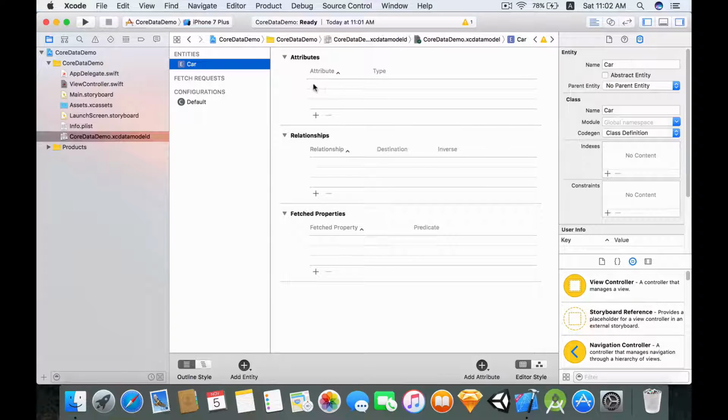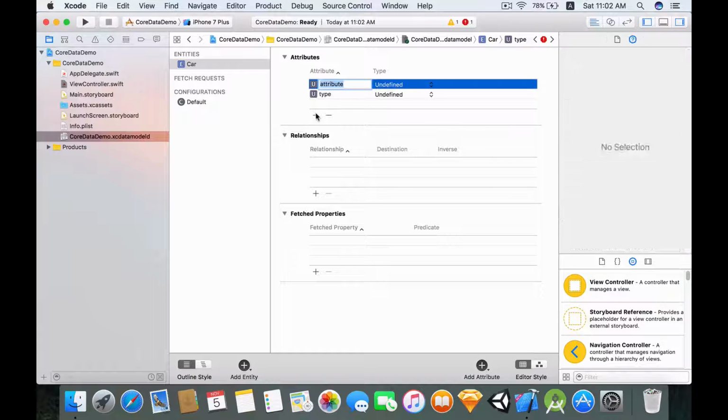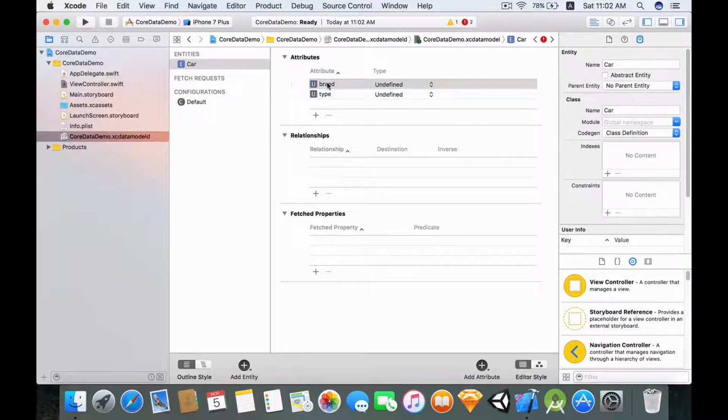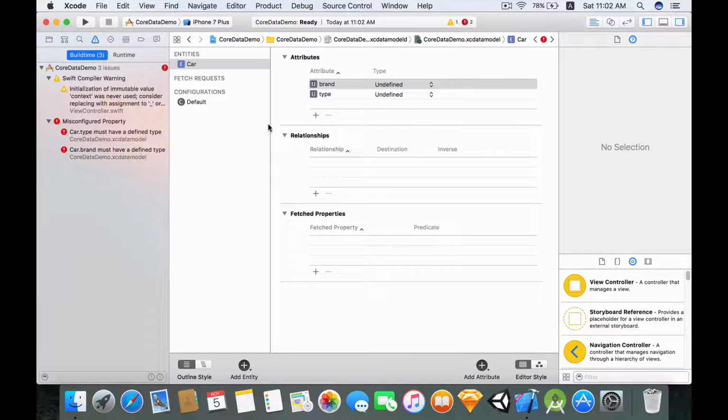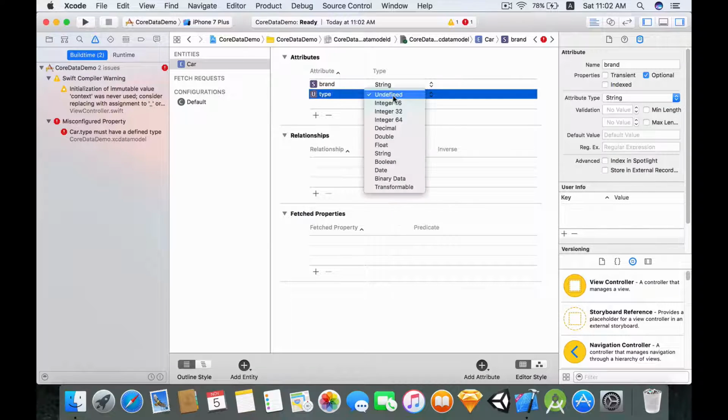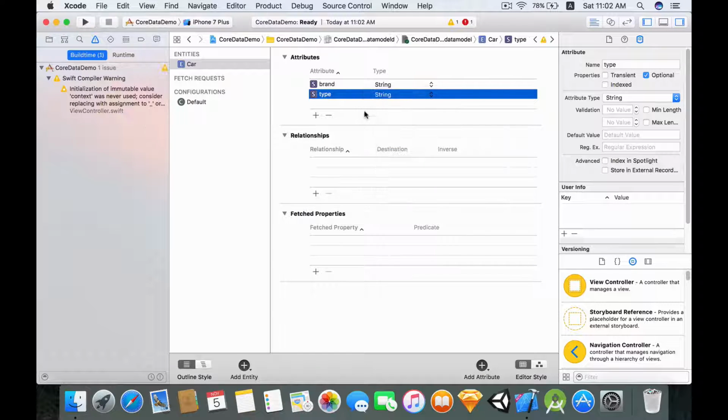Attributes are kind of like the properties. We can add an attribute. In this case, let's call this type. A car should have a type, and a car should have a brand, like so. Now it's giving me two errors, and if I click on these two errors, they say that Car.type must have a defined type, Car.brand must have a defined type, because we didn't give these two attributes a type. So let's give them a type. The brand will be String, and here will be String as well. And notice the errors went away.